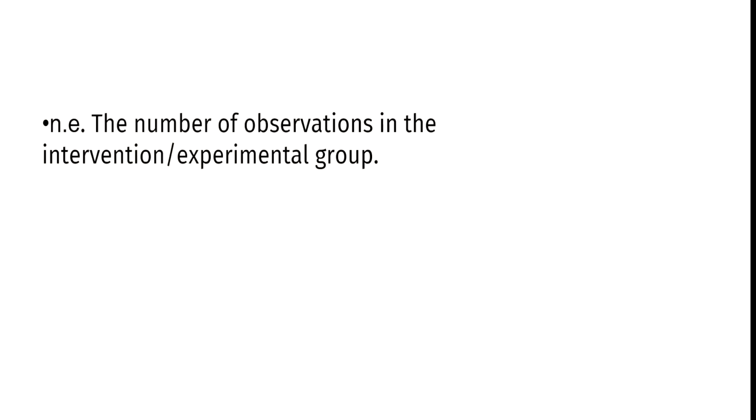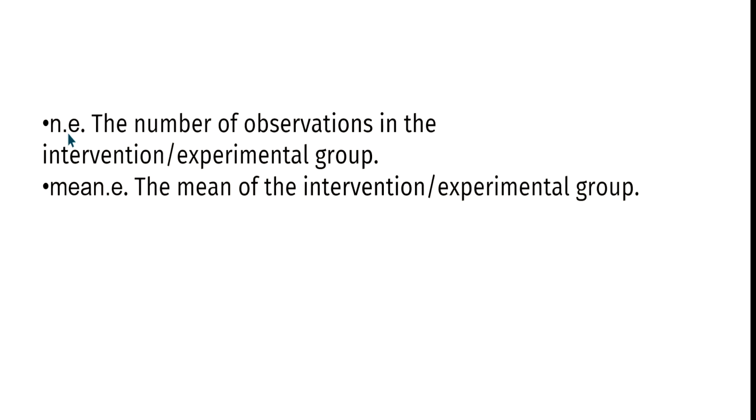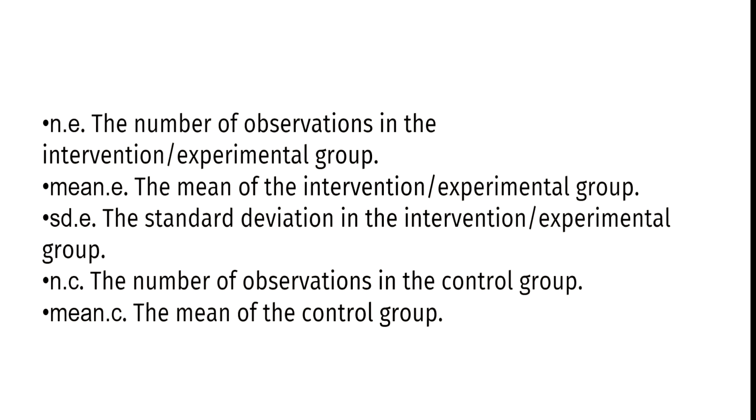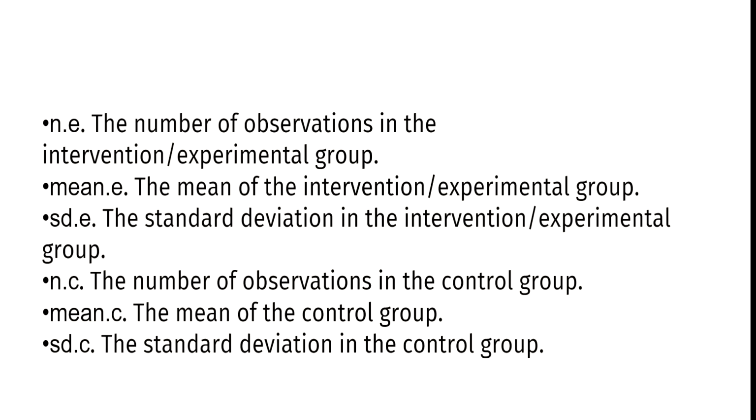But in the metan function, from the metan package, that is defined as NE. Then the mean of the experimental group, and the next value that you need is the standard deviation of the intervention group. Then again, because it's a group design, you also have another group, so we need these 3 different types of values for the control group. So number of observations of the control group, mean of the control group, and standard deviation of the control group. Once you have these values, meta-analysis of mean difference would be simply putting the values and adding all the parameters in your function, and then the software will do the rest.